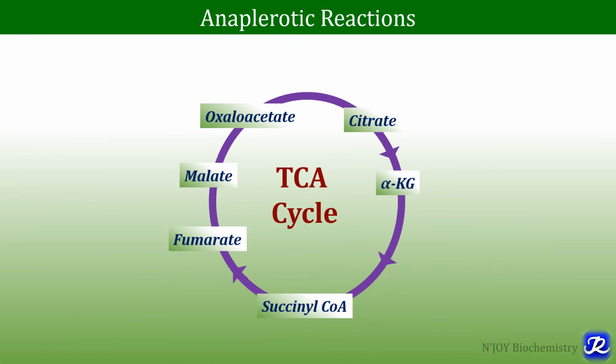Due to anabolic role of TCA cycle, we know that the intermediates of TCA cycle act as source of precursors of various biosynthetic pathway. For example, heme is synthesized from succinyl-CoA and aspartate from oxaloacetate. So to counterbalance such losses and to keep the concentration of these intermediates in the cell, there are certain reactions which are called as anaplerotic reactions, and they are very essential. And this is called the anaplerotic role of TCA cycle.